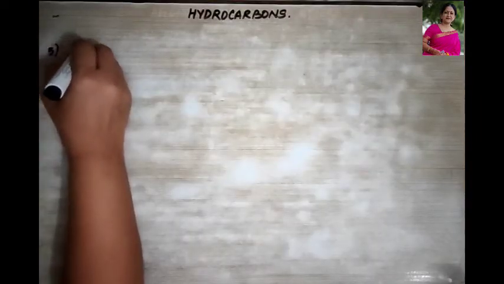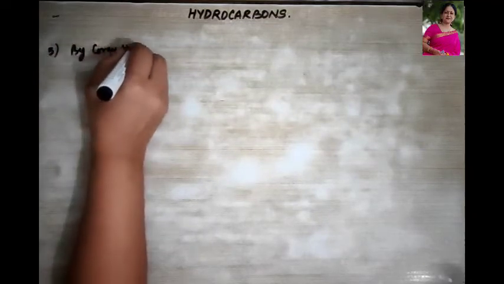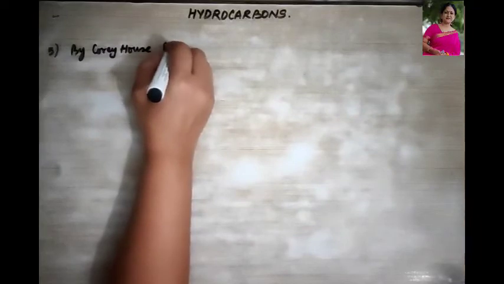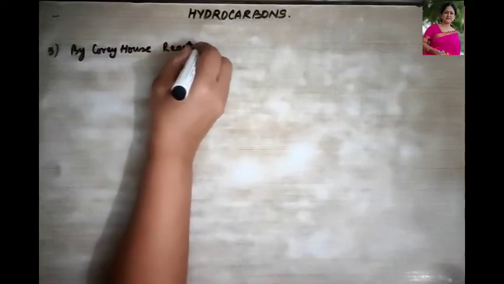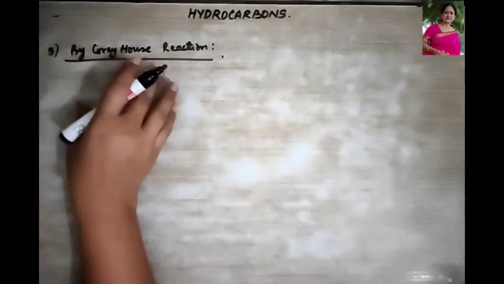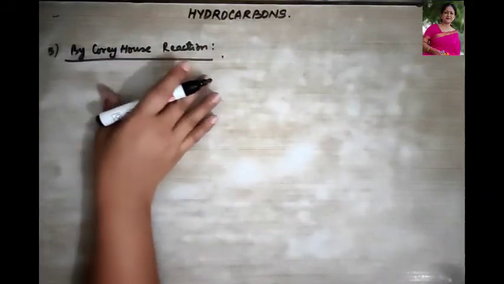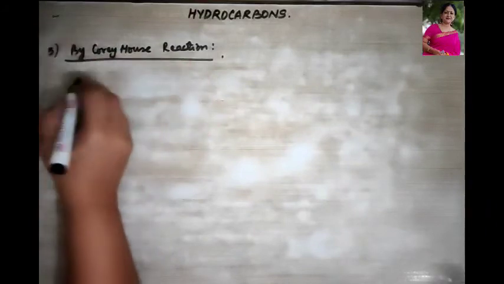The last reaction, that is by Corey-House reaction. It is used for preparing symmetrical and unsymmetrical alkanes over here, right?